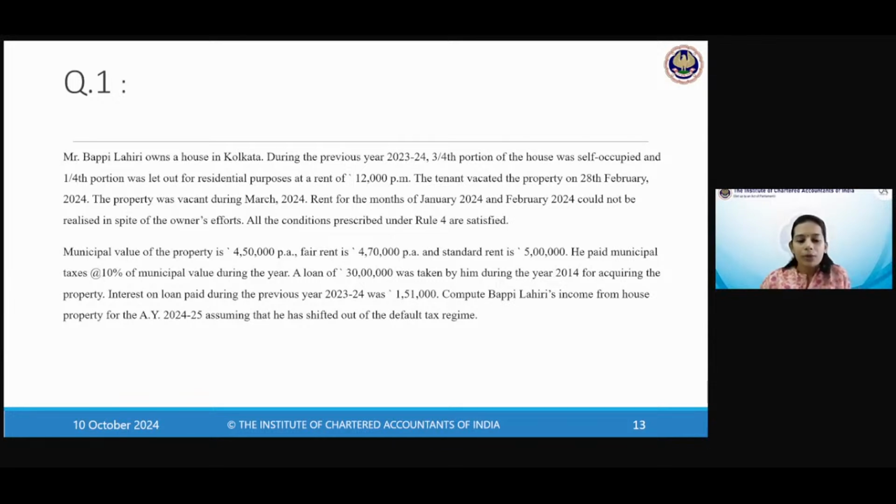Chalo. How many of you have read the question? Papi Lahiri owns a house in Kolkata during the previous year 23-24, which is the relevant year for you. 3/4 portion of the house was self-occupied and 1/4 portion was let out for residential purpose at a rent of 12,000 per month. Okay. The tenant vacated the property on 28 February and the property was vacant during March.